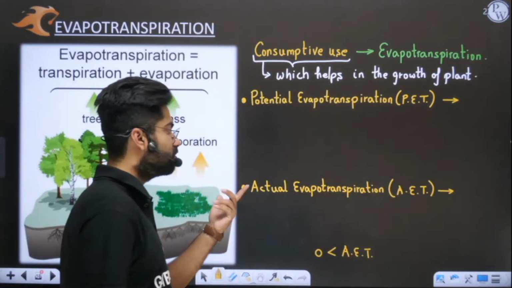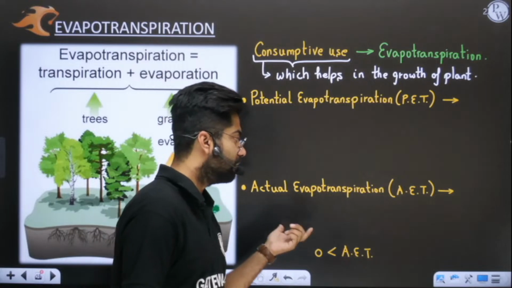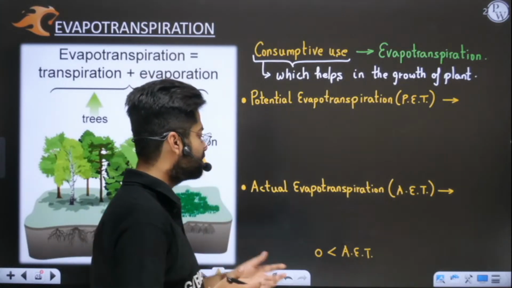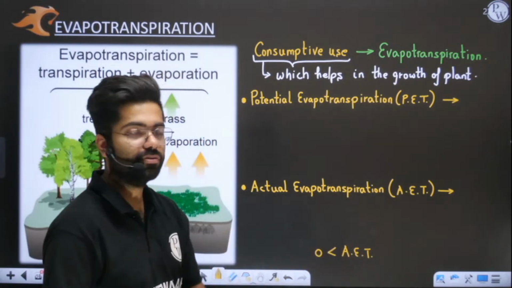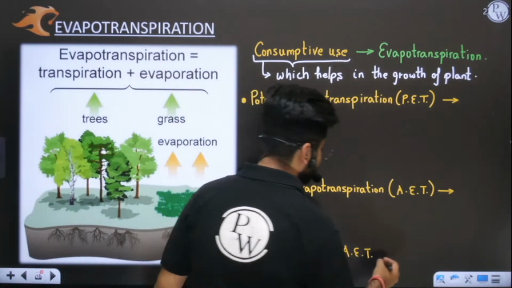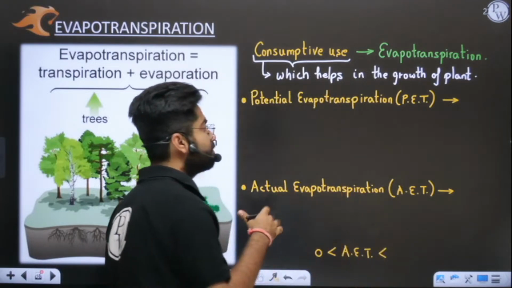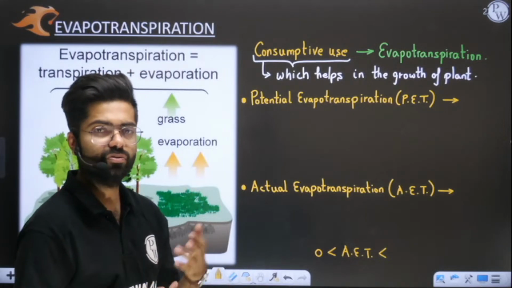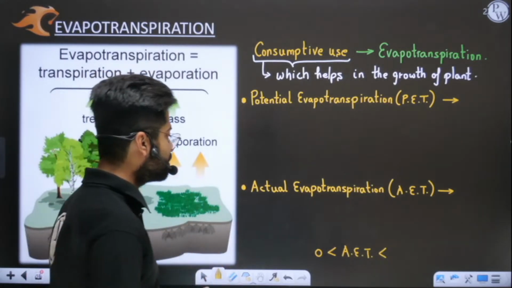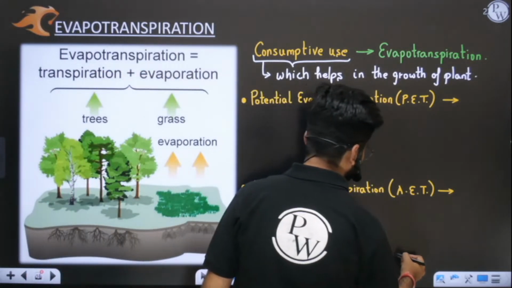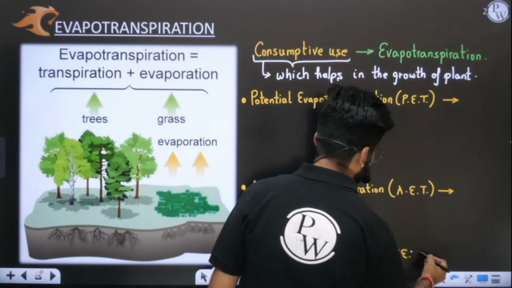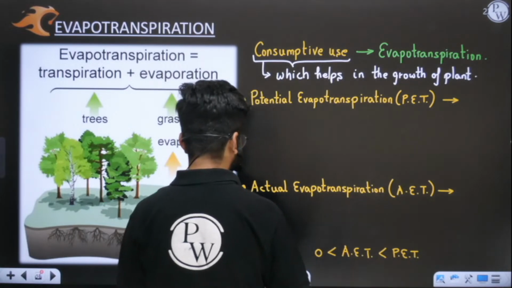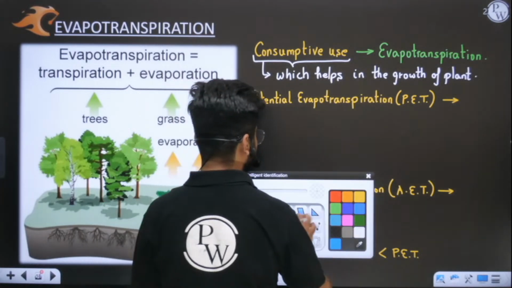Sometimes when there is no moisture, no water in the field, then I will see that actual evapotranspiration will be 0. But when sufficient moisture is there, bright sunshine is there, and windy conditions are there, in that case our evapotranspiration will be highest, and that will be equal to PET. So actual consumption of water varies from 0 to a maximum value.